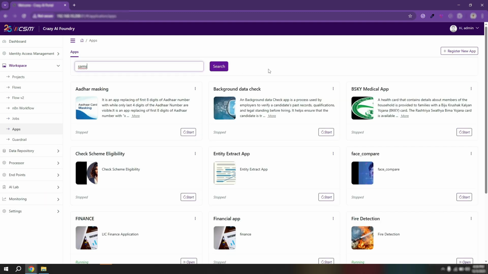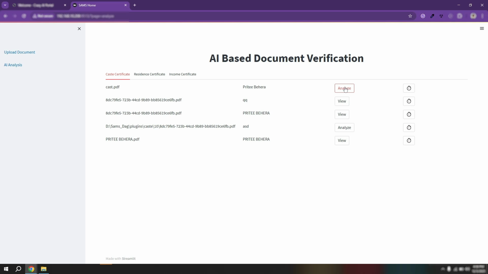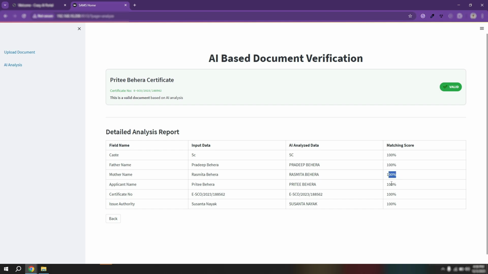CSM's AI Foundry also supports document validation, an important use case for government workflows. I upload a valid certificate and enter the required details. The system analyzes the document using OCR, LLM extraction, and rule-based validation. Here is the output. All fields match the user-provided information. Both the machine-generated result and the human verification view are displayed side by side for transparency.